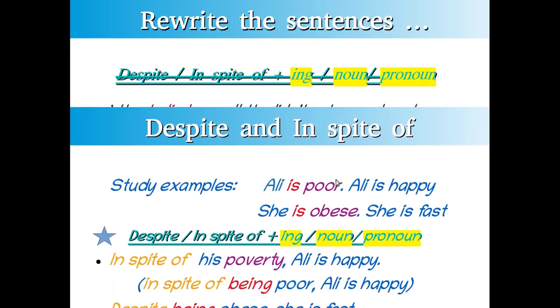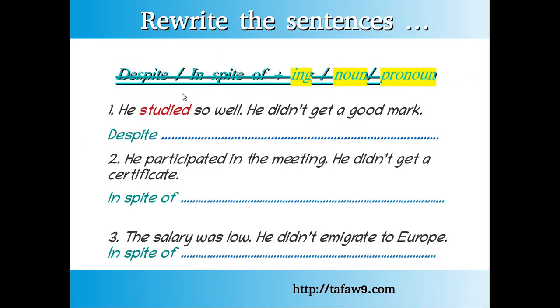Now, time for an exercise. Don't forget to use ing, noun or pronoun with these words. He studied so well, he didn't get a good mark. Despite. He participated in a meeting, he didn't get a certificate. In spite of. The salary was low, he didn't immigrate to Europe. In spite of. Now, take your time, take a paper and a pen, and rewrite the sentences. You can pause the video for a moment.